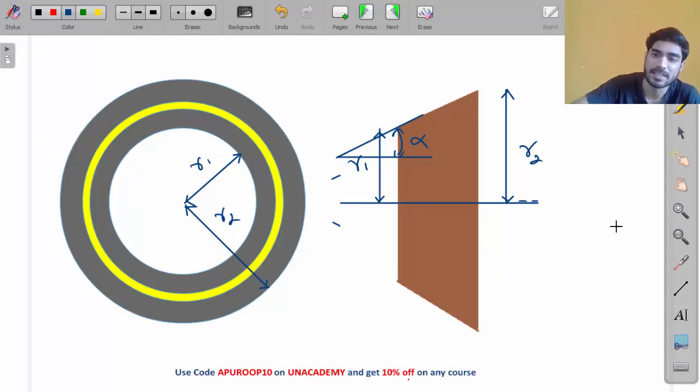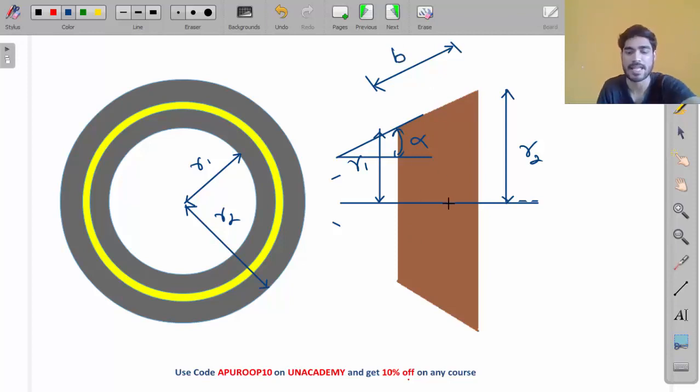And this width, where the contact takes place, is known as the face width.